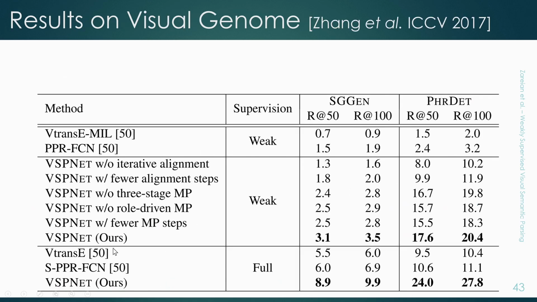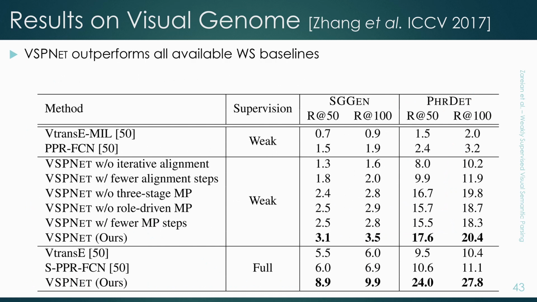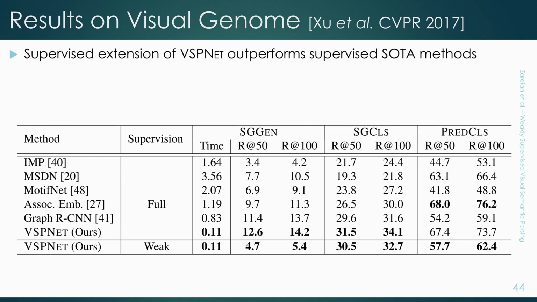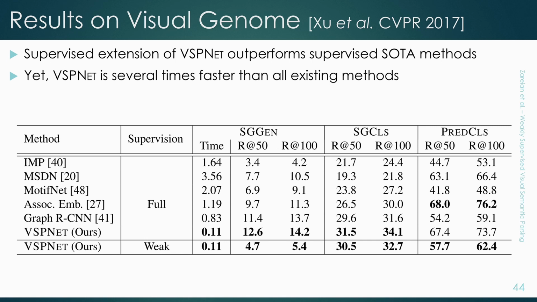So let's see some experiment results. On the Visual Genome dataset, we show that VSPNet can outperform all weakly supervised baselines. We also provide ablation experiments that show each component that we proposed is effective. Then we propose an extension of our method to supervised settings, which can utilize ground truth bounding boxes to outperform supervised baselines. Besides being the most accurate, we also show that VSPNet is faster than any existing method, thanks to the bipartite architecture that breaks the quadratic complexity.